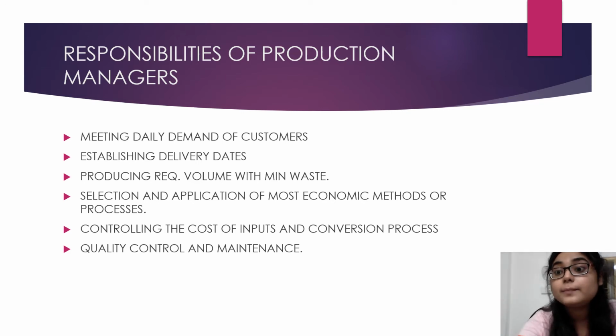Selecting the most economic methods in which the production house will get more profit. Controlling the cost of inputs and the conversion process while the whole conversion is going on. The production manager tries to keep the cost nominal, right? They don't need a huge amount of expenditure, so they try to keep it low as much as possible. Then quality control and maintenance.